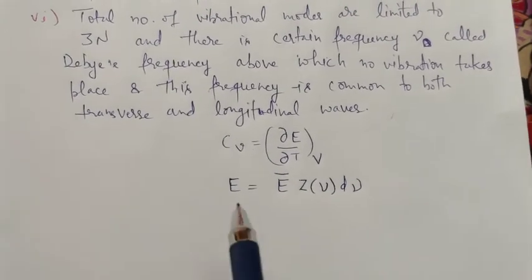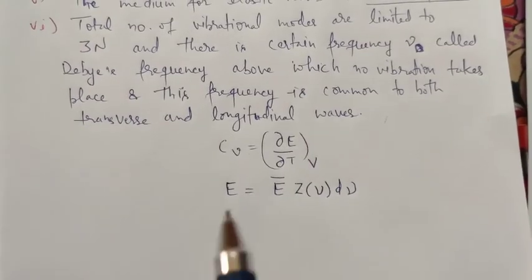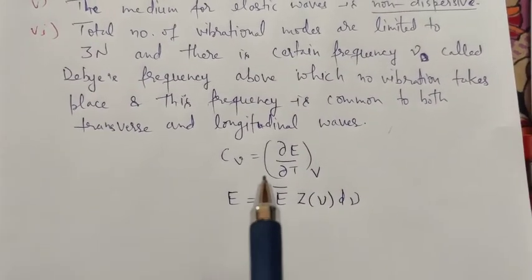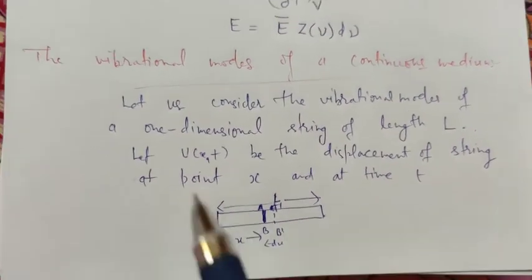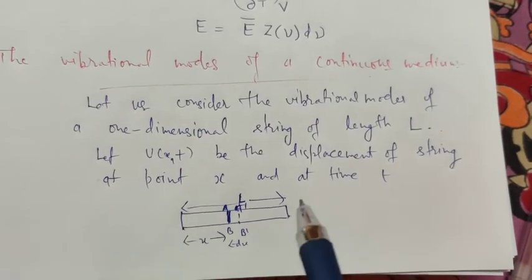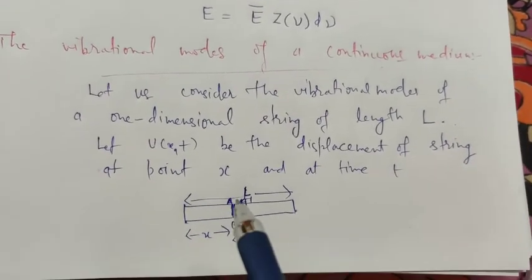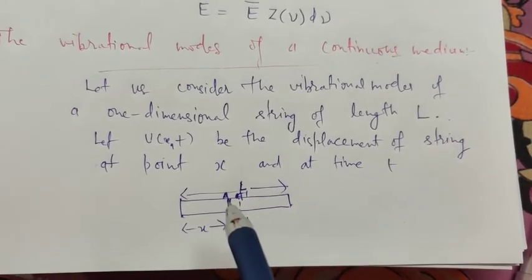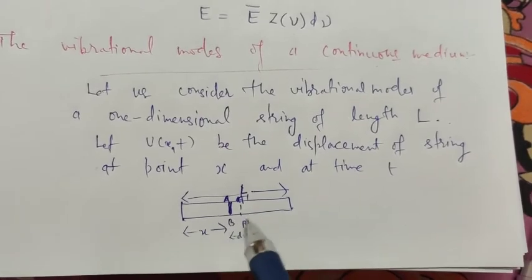So now for this purpose let us first calculate the number of modes of vibrations. To calculate the vibrational modes of a continuous medium, we consider a one-dimensional string having length L. Now let us consider some part of that string, that is AB.